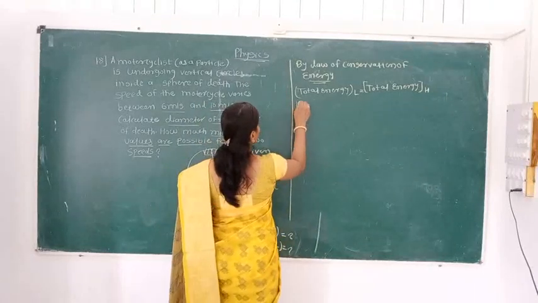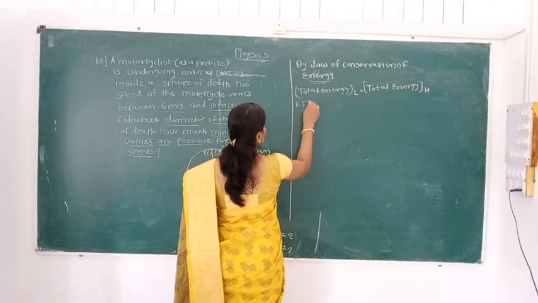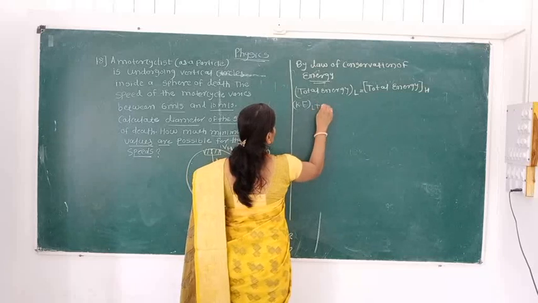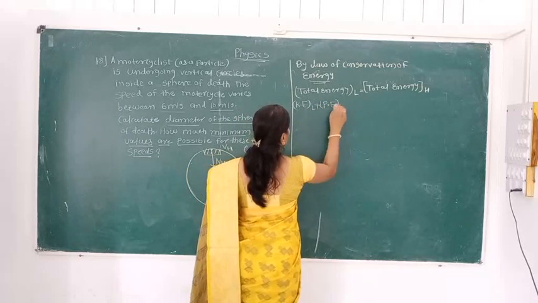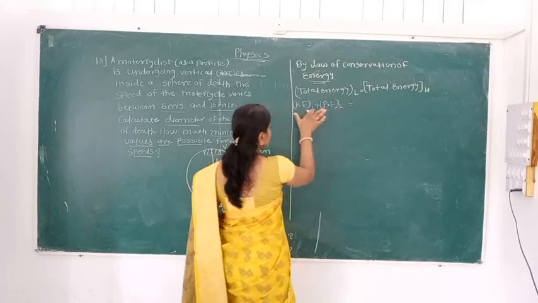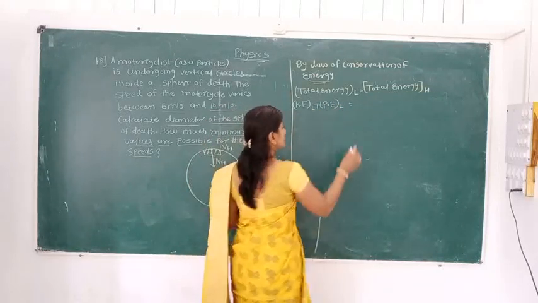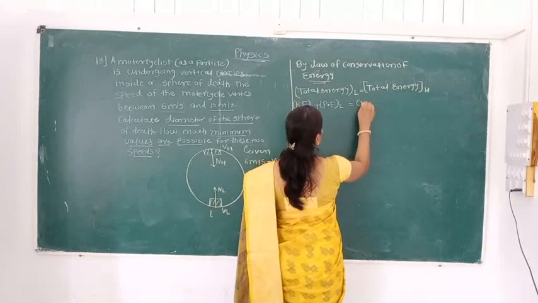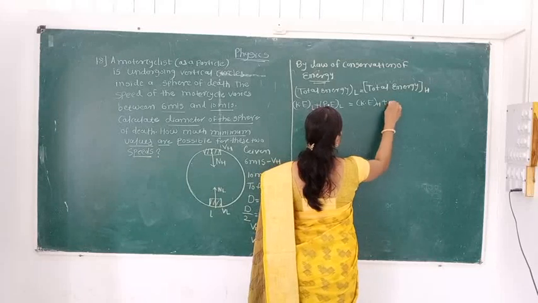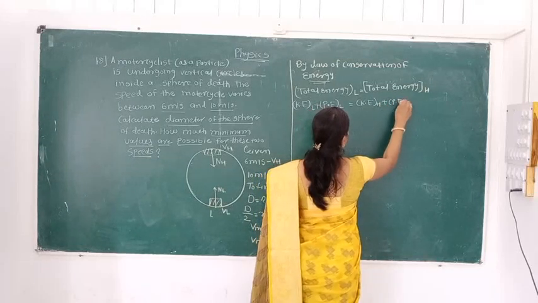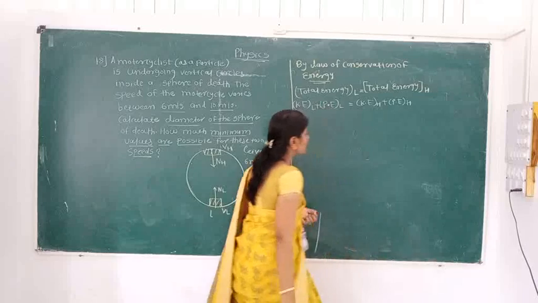So kinetic energy at the lower position plus potential energy at the lower position is the total energy at the lower position. Similarly, kinetic energy at the higher position plus potential energy at the higher position. We know the formulas.